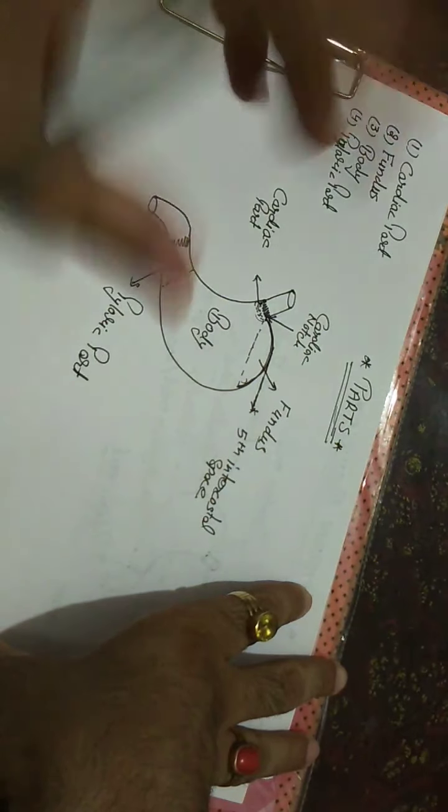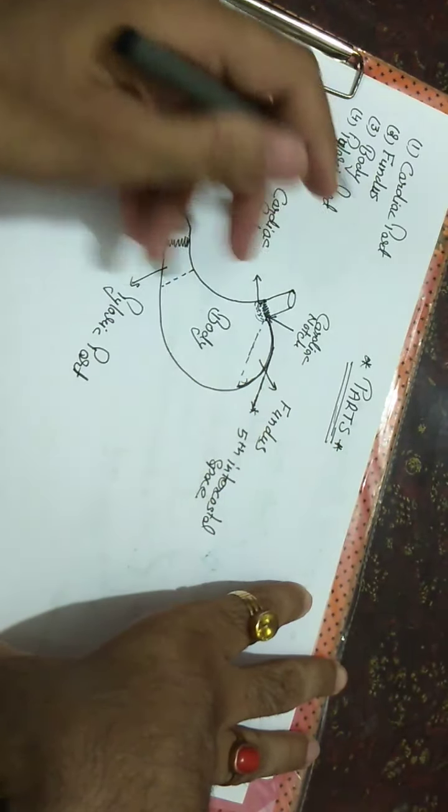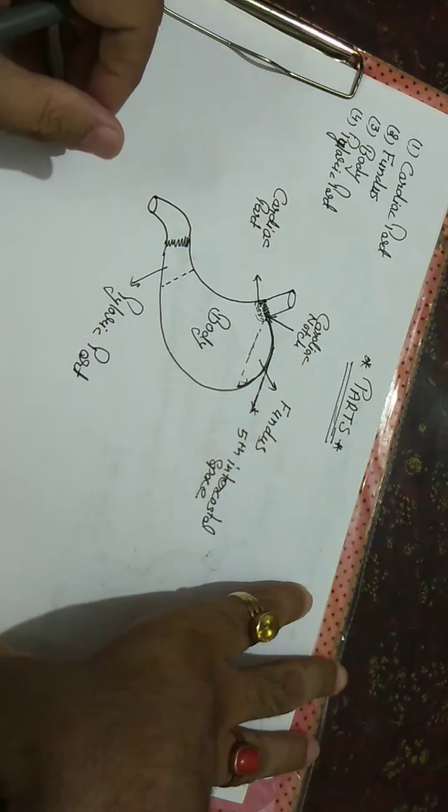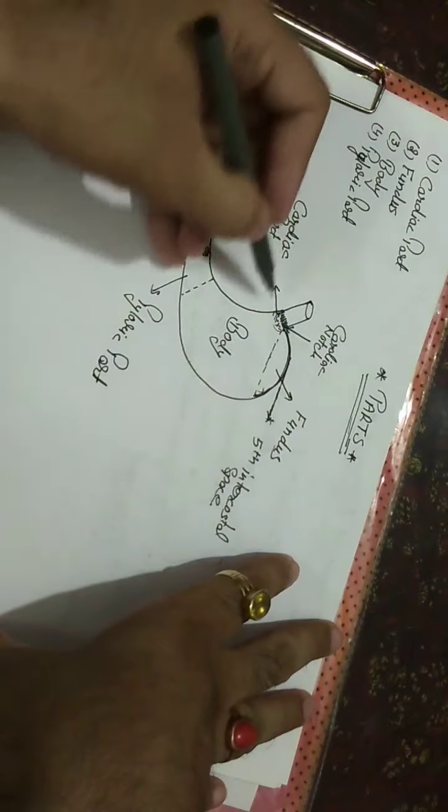So this is all about the fundus of the stomach.